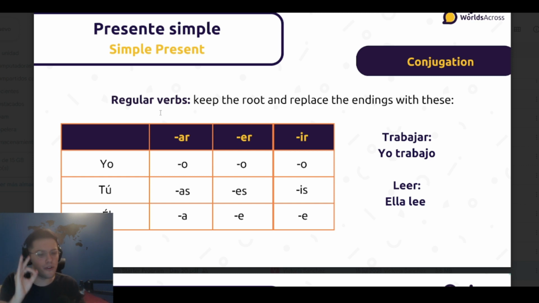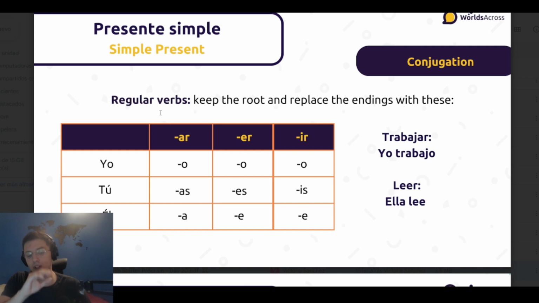But also we use present simple for things like regular things in the present, like for example habits or routines. So yo me despierto en mi casa y yo voy a correr a la plaza y luego me baño y me voy al trabajo. So that's an example of a morning routine.